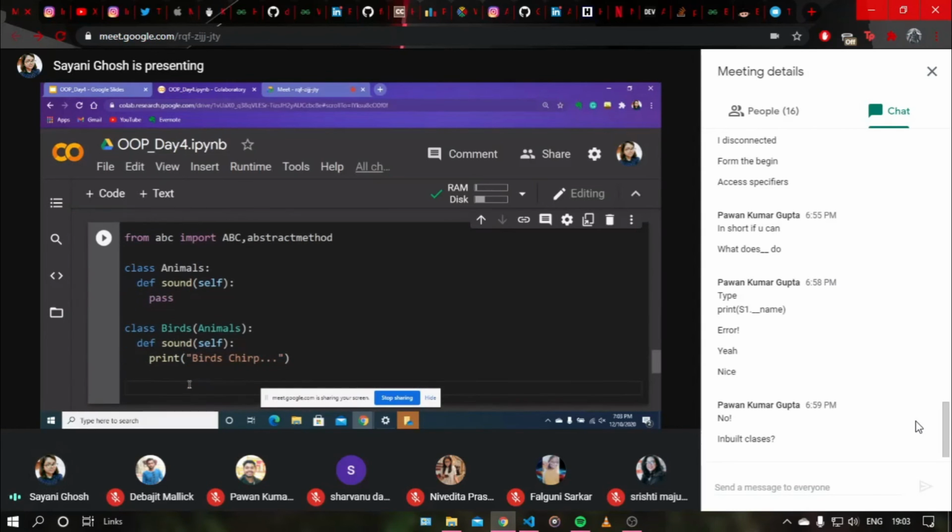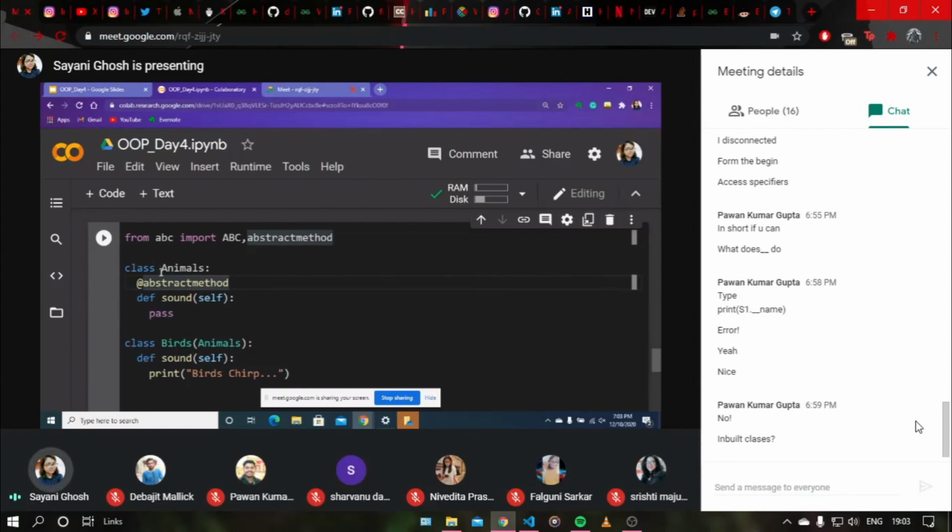So the animals class was an abstract class, but there is one thing missing here. You have to place a decorator on this function sound. You have to write @abstractmethod to make this method an abstract method. This is mandatory to create an abstract class. You will ask, how is animals different from any normal class?